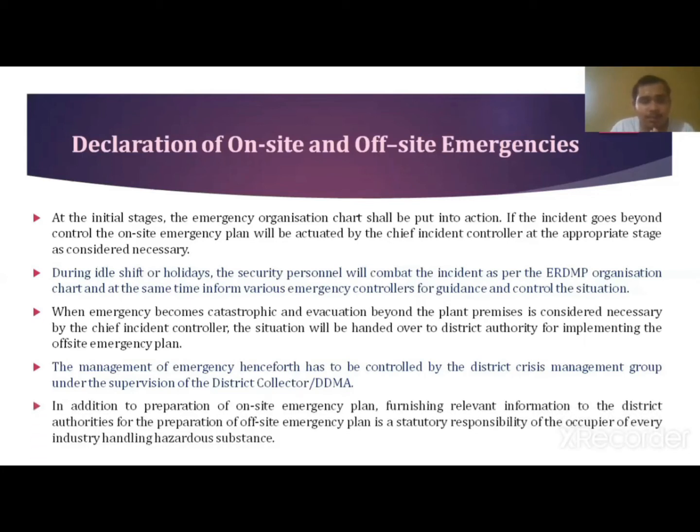In addition to the preparation of the on-site emergency plan, furnishing the relevant information to the district authorities for the preparation of the off-site emergency plan is a statutory responsibility of the occupier of every industry handling hazardous substances.